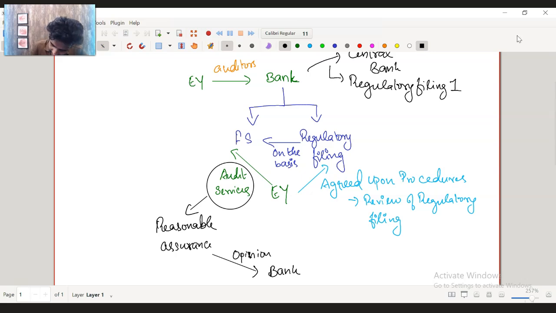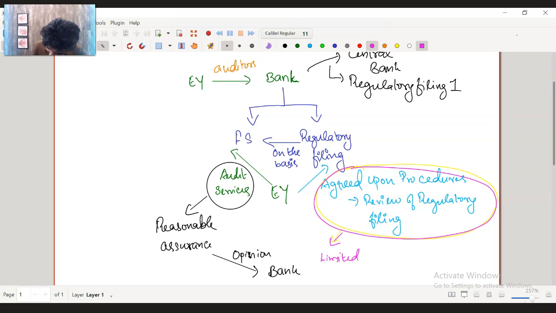Now for the regulatory filing, what did they do? This was a limited, okay, not even limited, it's an AUP, so there will be a very small scope.